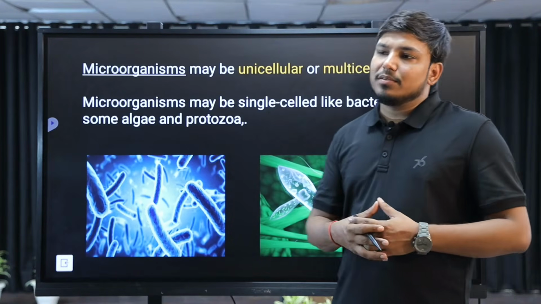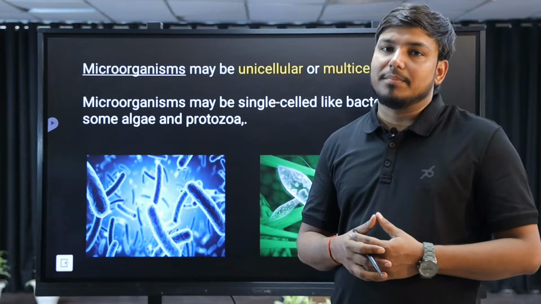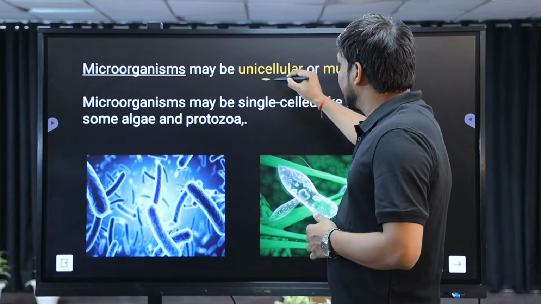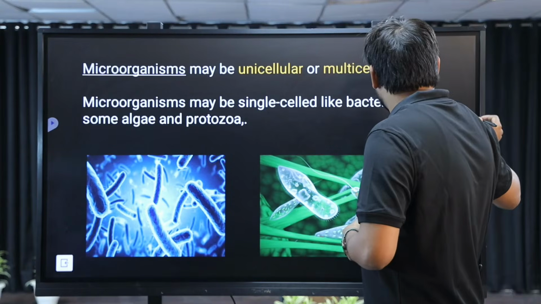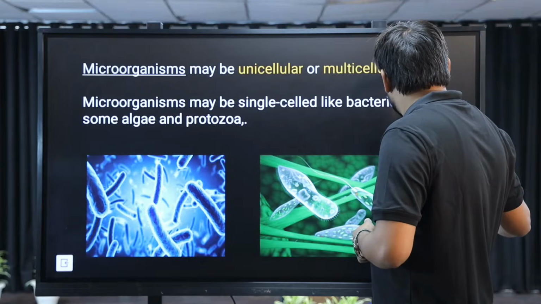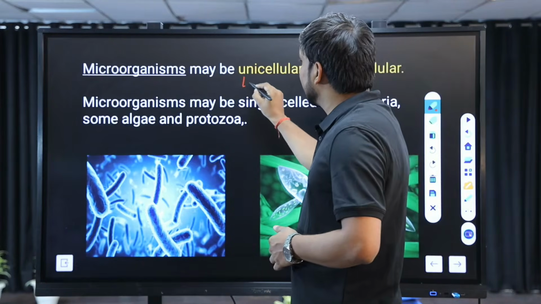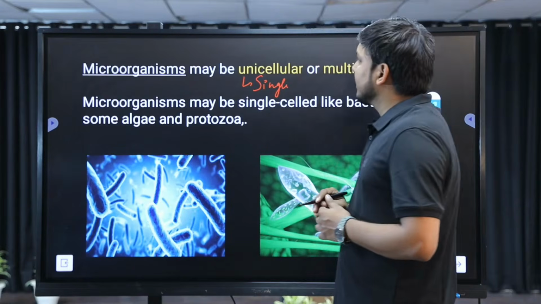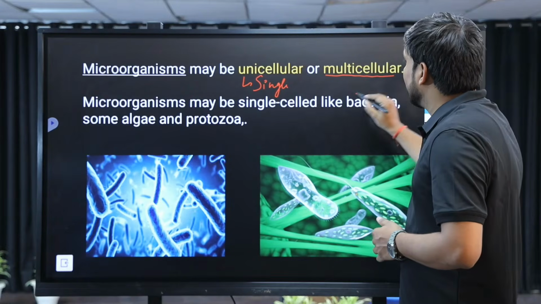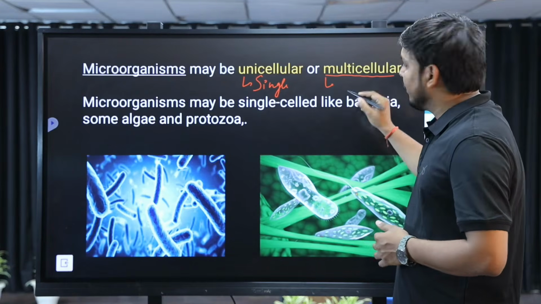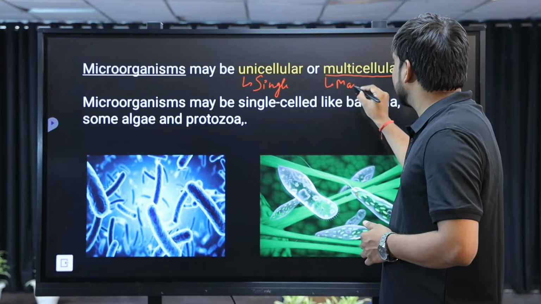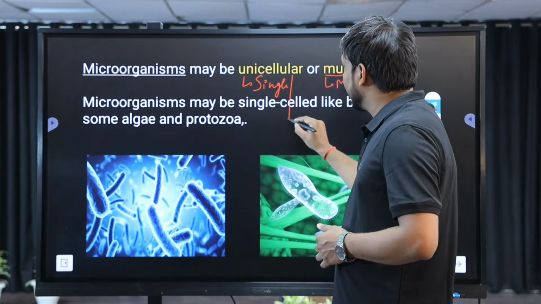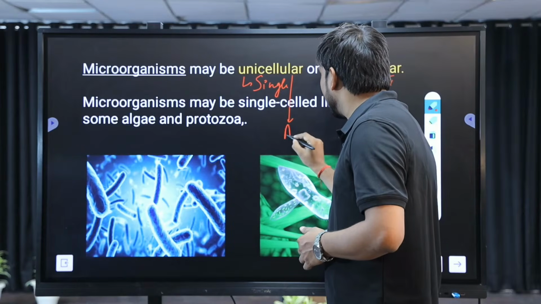Microorganisms may be unicellular or they can be multicellular, right? What about the term unicellular? In your previous classes, you have seen that unicellular organisms consist of a single cell. And when we discuss the multicellular, we can say those organisms which are made up of multiple cells or many cells. An example of a unicellular organism here is amoeba.